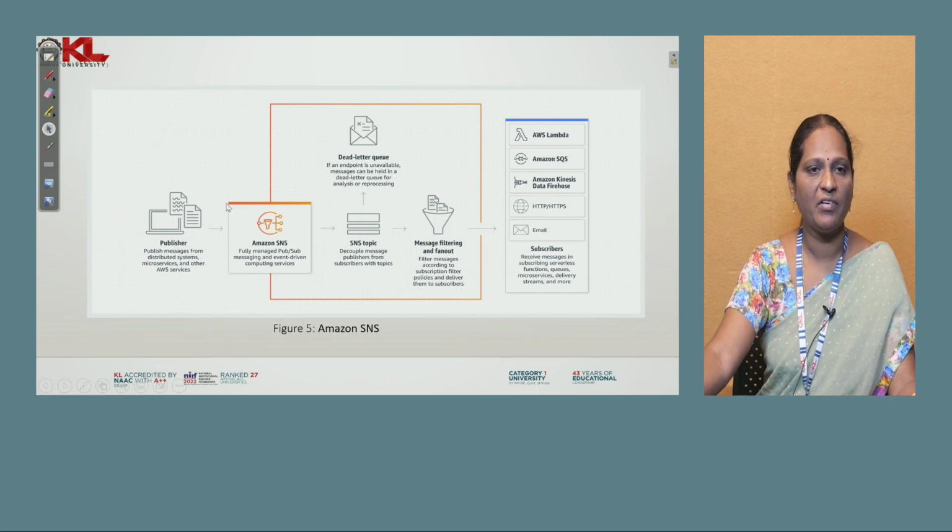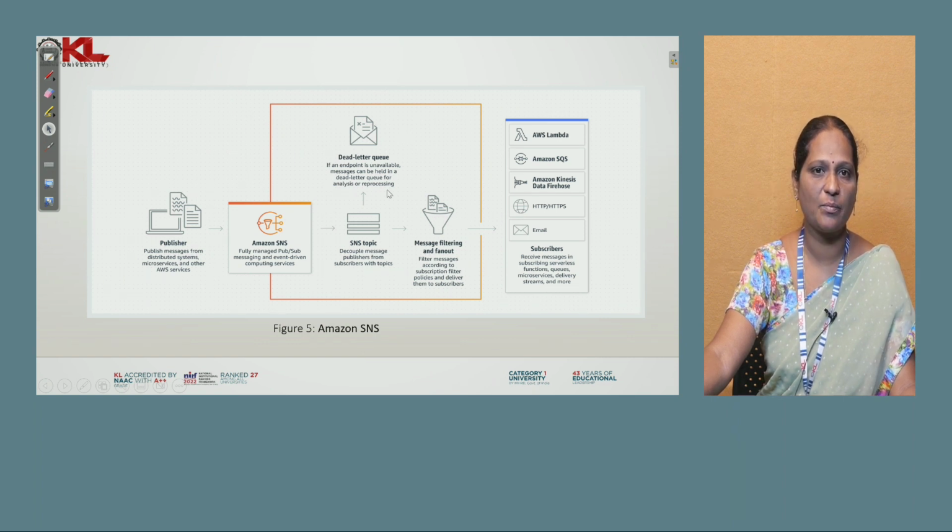See here, anyone can send a message. For every message we have to generate one topic. According to the topic, the messages can be filtered and given to the appropriate service where we are running our applications. Here it is also managing a dead letter queue, which is used for reprocessing of data, and it can get the messages which are unavailable to the end users. So this is how SNS works.